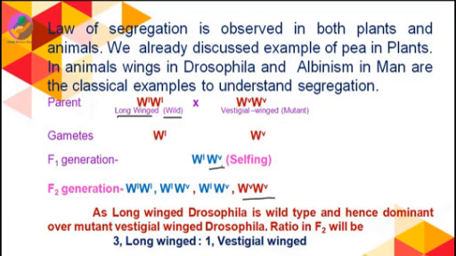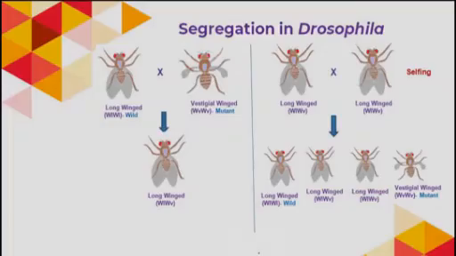But during the F2 generation, gametogenesis takes place, and at the time of gametogenesis both these alleles get separated, because they are not mixed with each other. So 3 long winged and 1 vestigial winged offspring will be formed in the F2 generation.